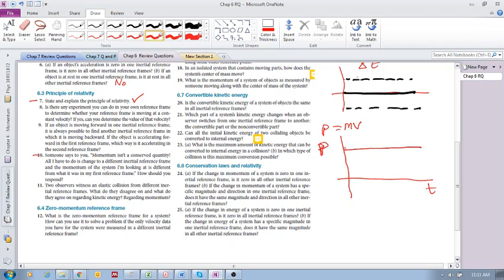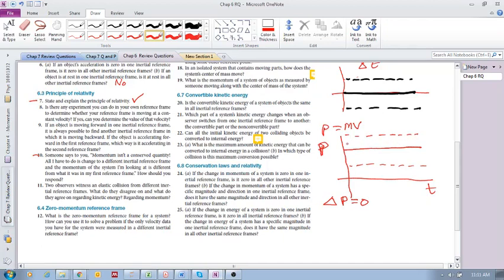Okay? But now if you look at this from another reference frame, inertial reference frame, what's going to happen is this is going to shift down or up depending on your inertial reference frame. So the quantity of your momentum changes in a different reference frame. But conservation of momentum means that delta P is 0. So delta P is 0 in this reference frame, or this reference frame, or this reference frame.